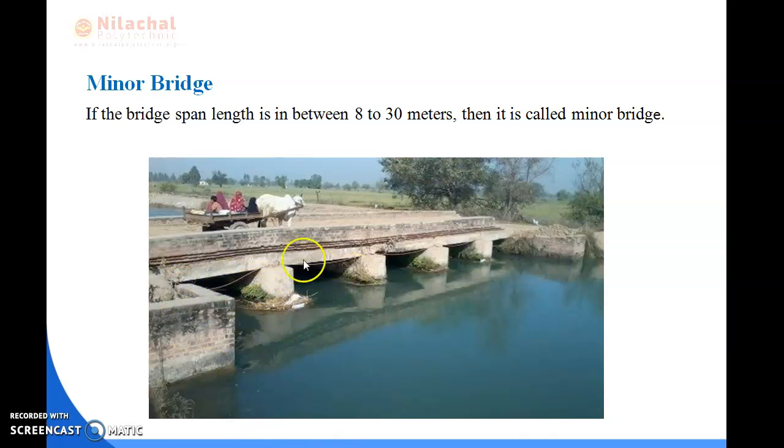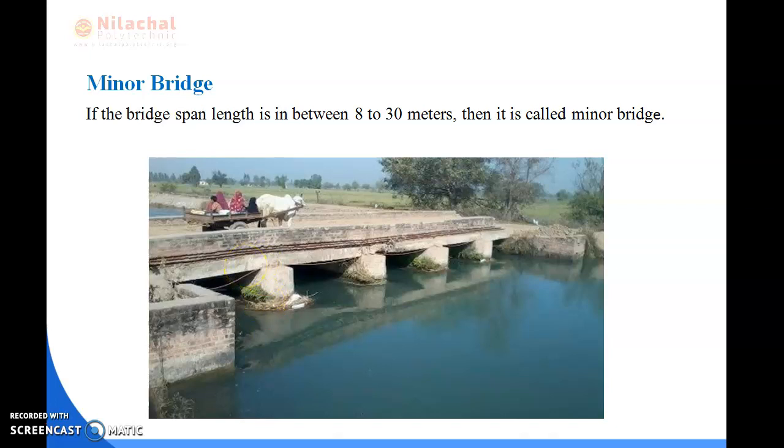This is a minor bridge. By this bridge, we cannot provide heavy load. So, this bridge is called minor bridge.